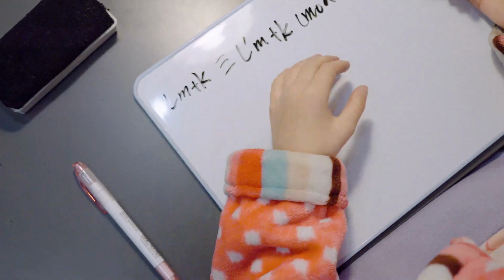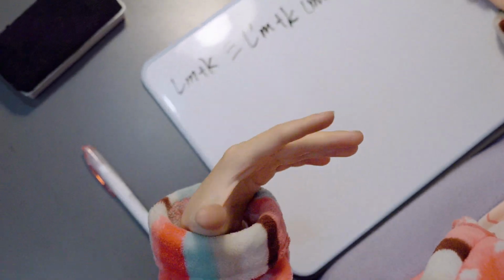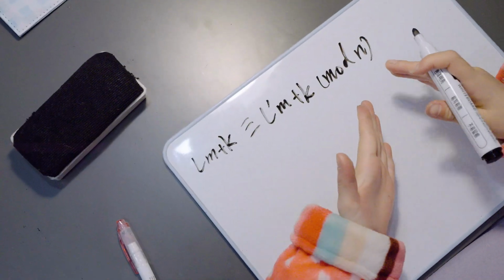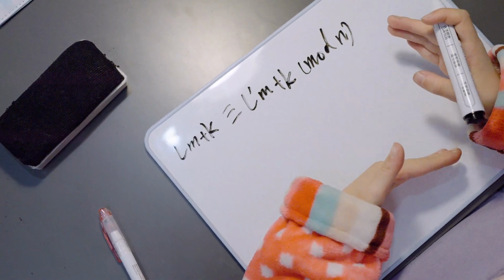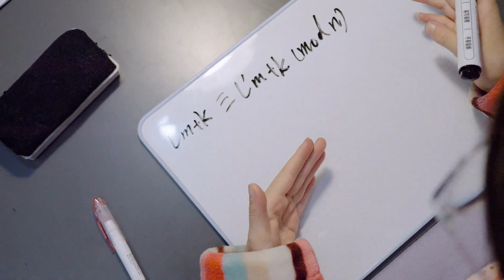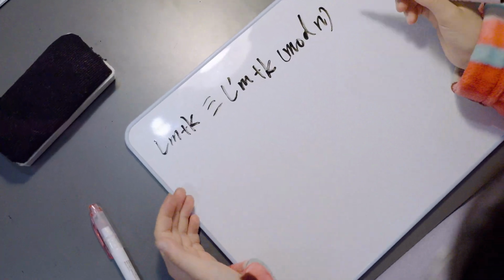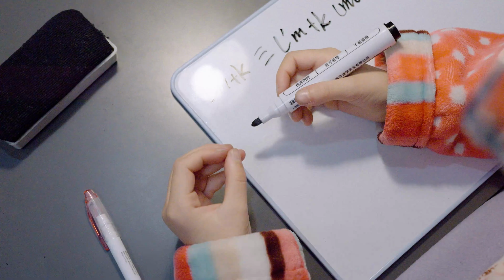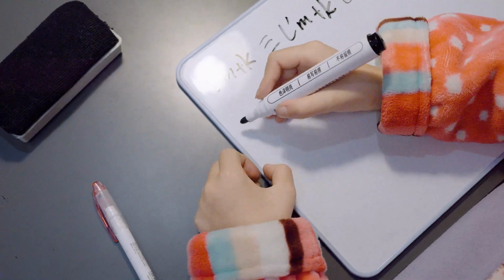That means the difference is a multiple of n because they had the same remainder. So the remainder has been deleted, and the difference is some multiple of n.